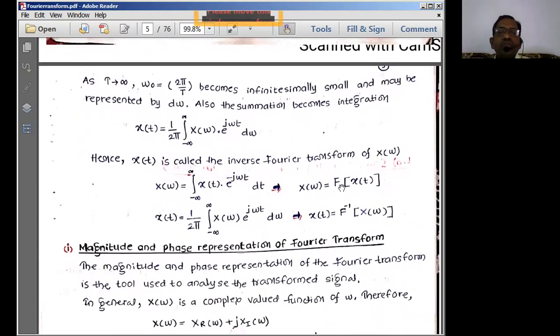Now remember these two equations and practice this entire derivation, because many times this derivation has been asked in the examination for 10 marks. So therefore, please go through this derivation, practice it in your notes, and keep it for examination purposes. Okay. Thank you very much for today's session.